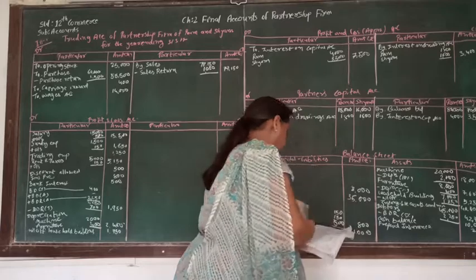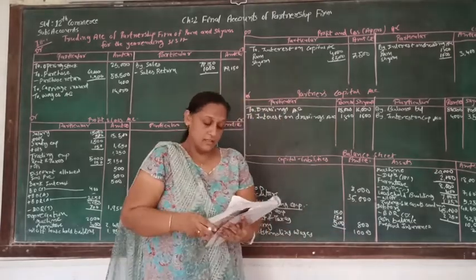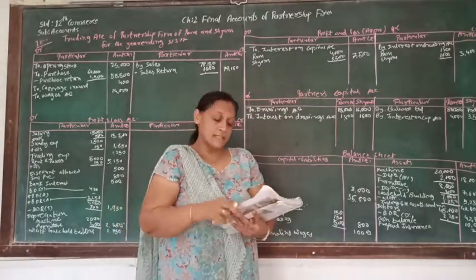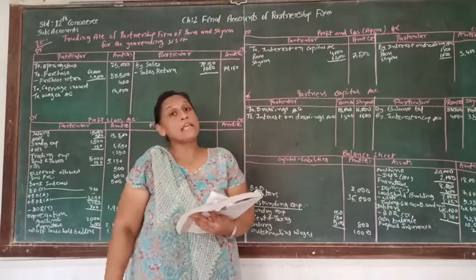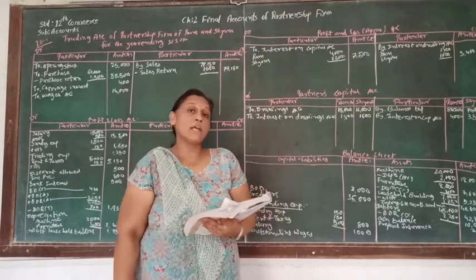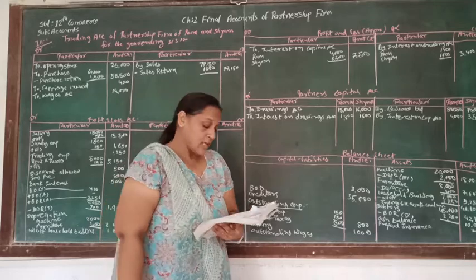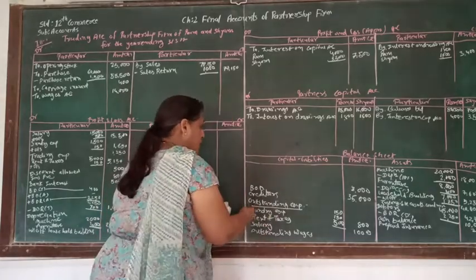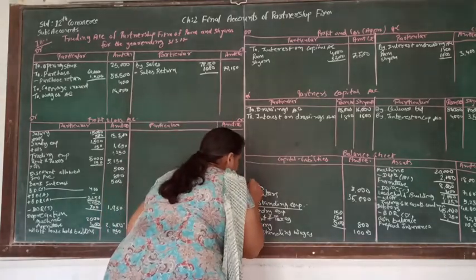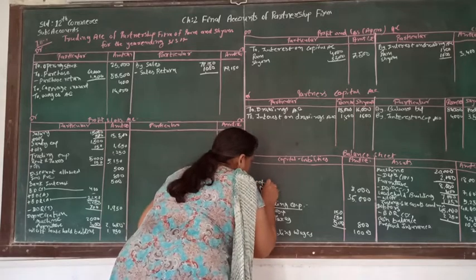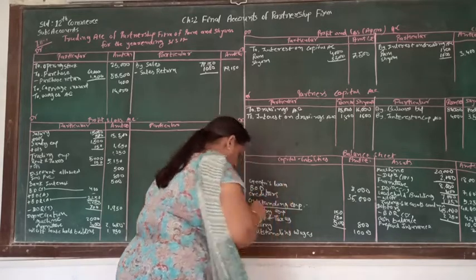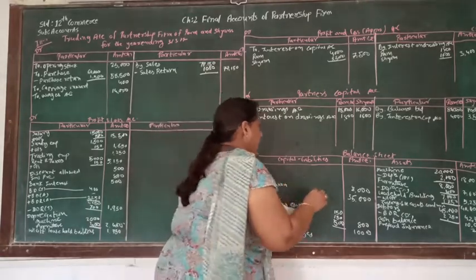After outstanding wages, another liability is 8% Gita's loan. Here it is a hidden adjustment, and we have to calculate interest on Gita's loan. Here we are going to write down Gita's loan on the liability side, and the loan amount is 15,000.